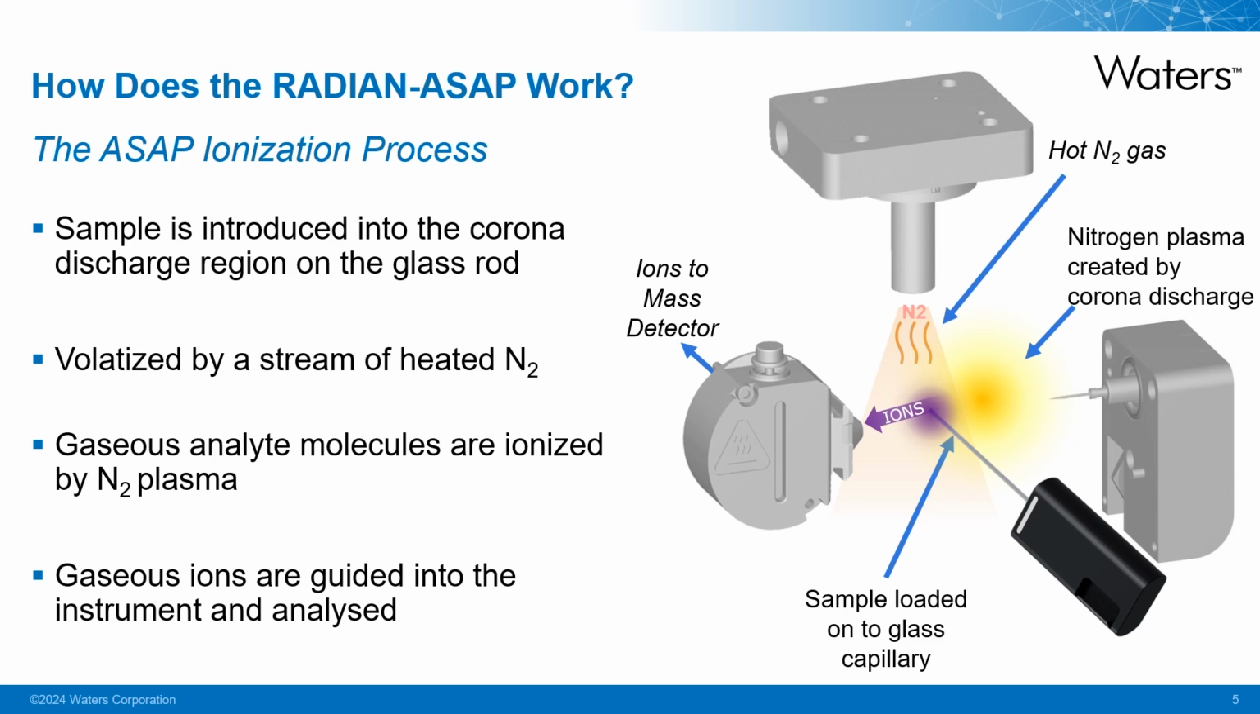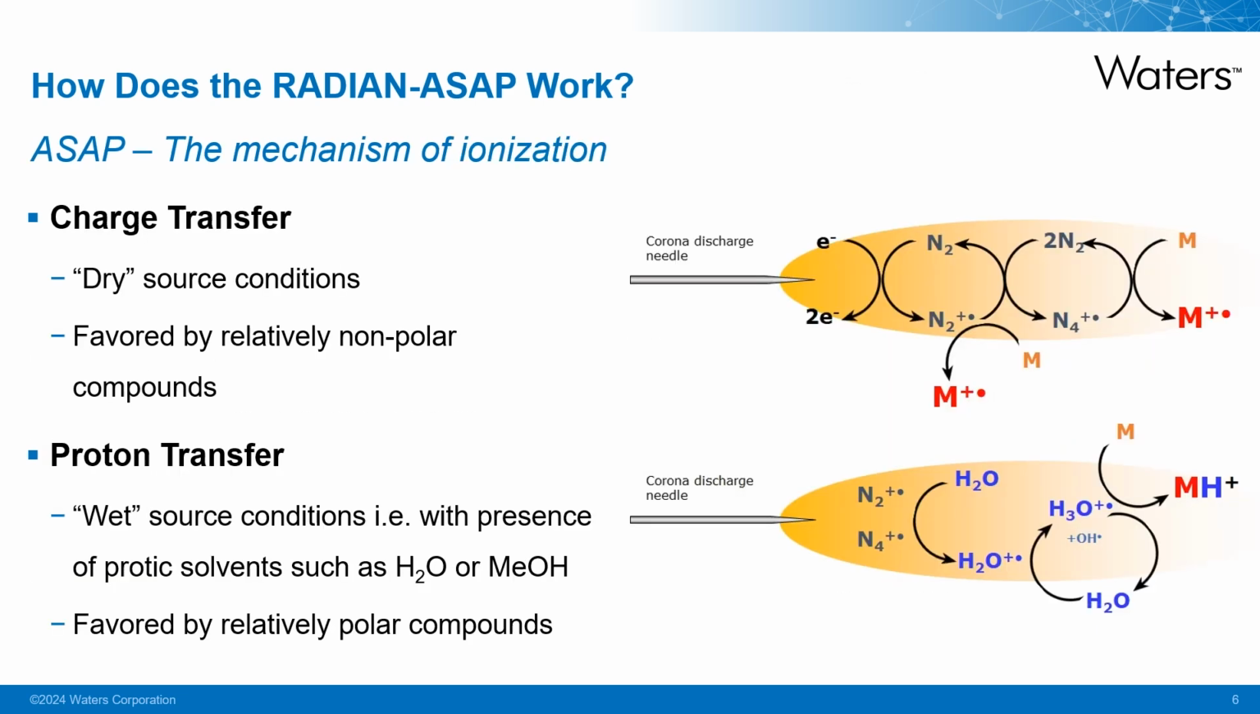The nitrogen plasma indirectly creates ions from the volatilized molecules, which are then guided into the instrument and sorted on the basis of different mass-to-charge ratio before being detected and generating the mass spectrum. We will now move on to the mechanism of ionization in positive ion mode, which is typically used for seized drug analysis. The main ionization mechanisms for ASAP are really identical to those seen with APCI.